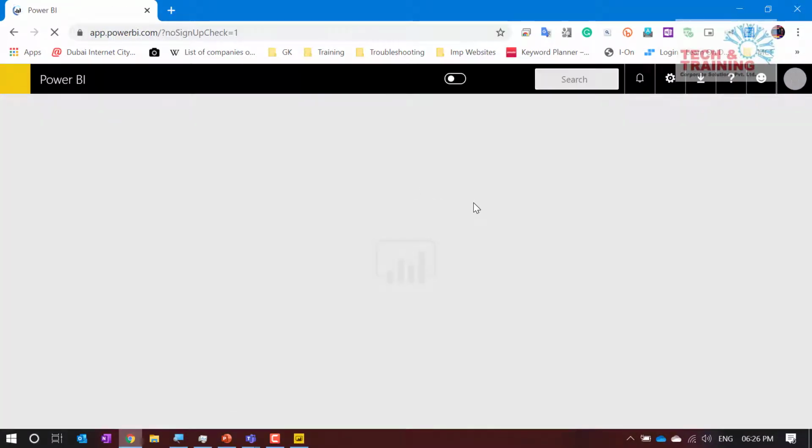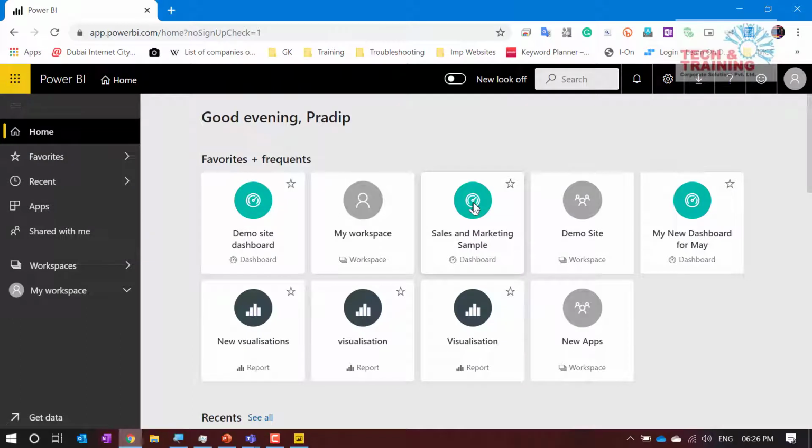You have to have the ID here, and I have requested each one of you to create an account here. Now see, the workspace that it asked me to select was my workspace, and under my workspace, under the data, I have one workspace which is 15 plus 1 day sessions free. This is one workspace.